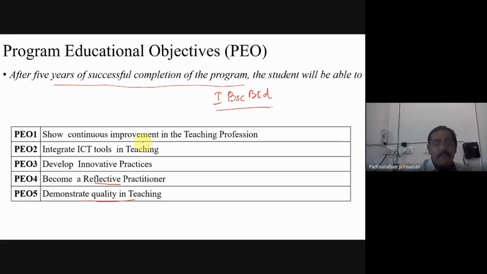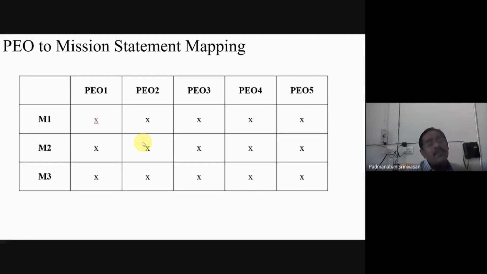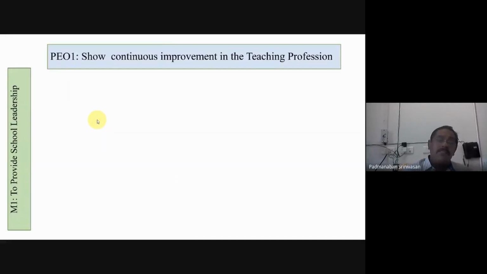So we have 5 program educational objectives, and the next task, which we have concentrated on a little bit, is to map the program educational objectives to the missions. These 2 we have to map. I will take one as an example. The first cell maps program educational objective 1 with mission 1.